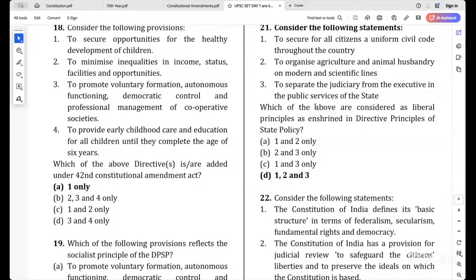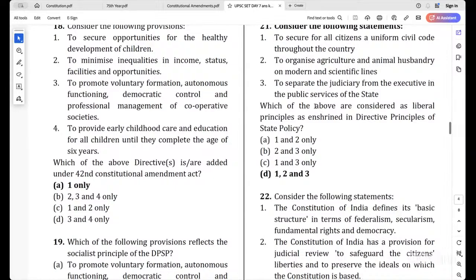Second statement, omit? Why? Animal husbandry, agriculture, so it is a Gandhian principle. But after that there is a line, modern and scientific lines. Cottage industries and all those things were set by Gandhian principles, whereas this one is with respect to modern and scientific lines. This comes under liberal principles.